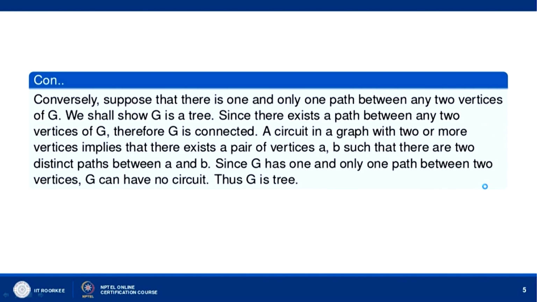Conversely, suppose that there is one and only one path between any two vertices of G, let us show that G is a tree. Since there exists a path between any two vertices of G, therefore, G is connected. So, first we have shown that G is a connected graph. Now, let us show that it is without any circuit. A circuit in a graph G with two or more vertices implies that there exists a pair of vertices A and B such that there are two distinct paths between A and B. That is the meaning of circuit. Since G has one and only one path between two vertices, G can have no circuit and therefore, G must be a tree.